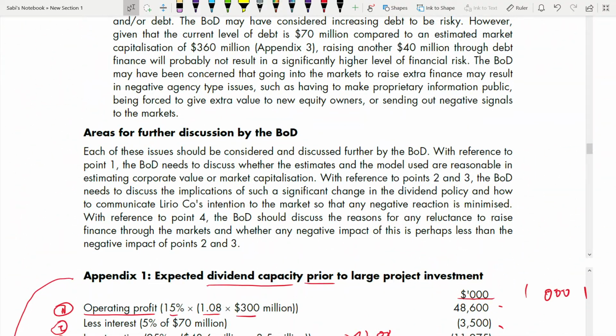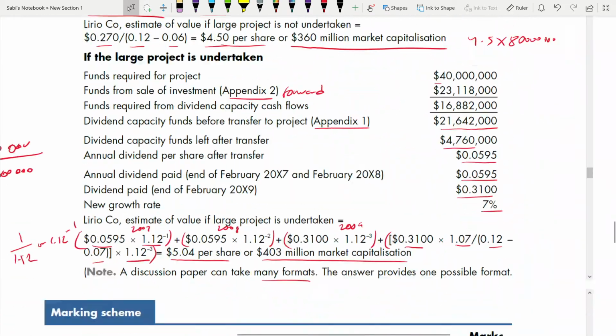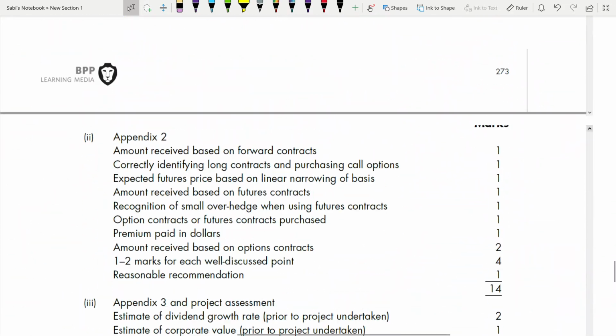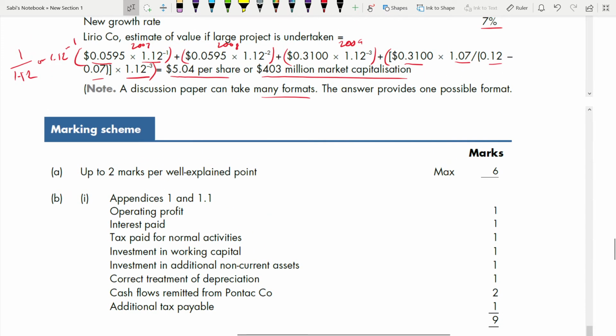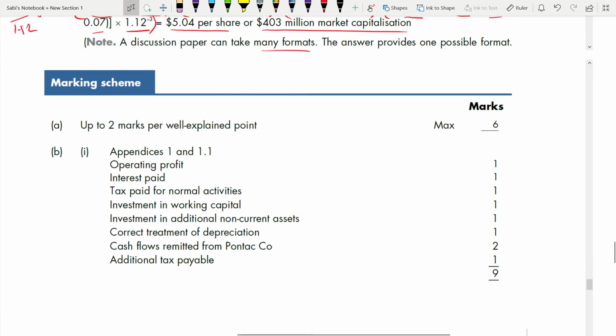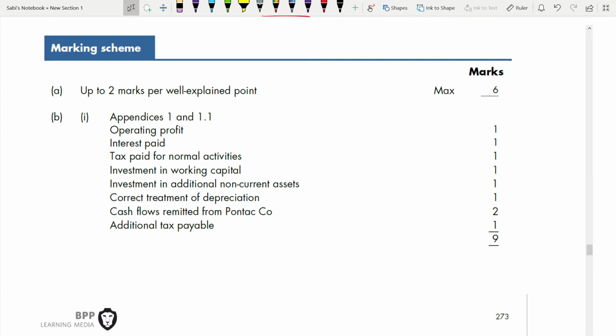Okay, but before we write the report, let me show you the marking scheme. Part A, up to 2 marks per well explained point. B is the longest, so appendices 1 and 1.1. These are the things you have to cover: operating profit, interest paid, tax for normal activities, investment in working capital, non-current assets, correct treatment of depreciation, cash flow remitted, additional tax payable.